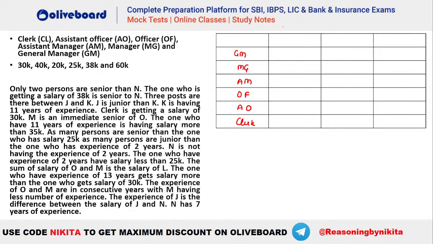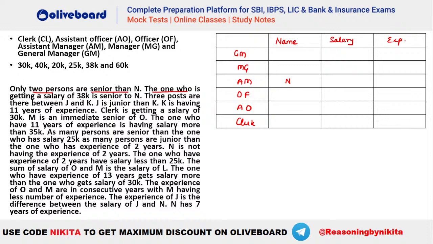ये आपके designations हो गए. Then we have the name, we will write down the name here. Also we have the salary here, and we will have the experience here. Okay, so let's check it out. Let's see what is given. Only two persons are senior than N. So where should we have N? You can see N will be the assistant manager, because only two persons are senior than the assistant manager. Okay, so this is N.